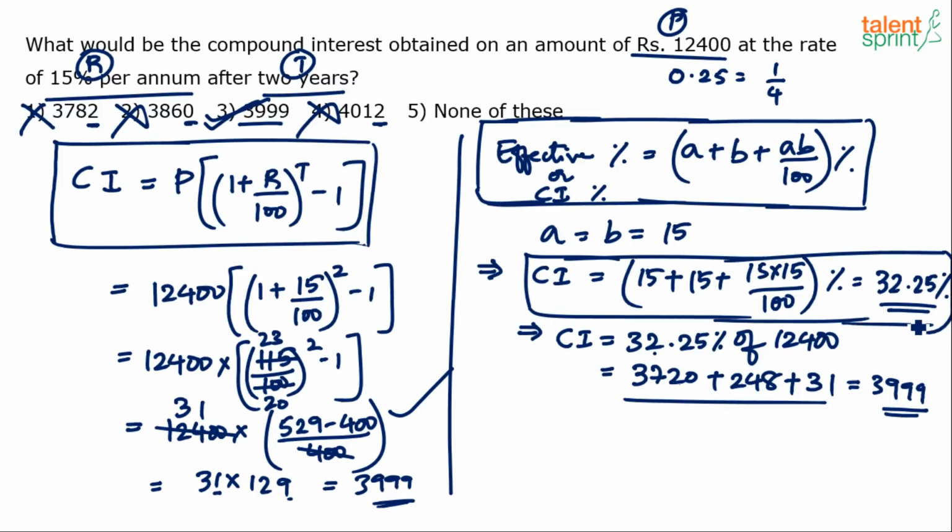You can do this mentally, right? 15 plus 15 plus 15 into 15 by 100 is very easy to solve. You can do that mentally. Like for example, let's assume that the rate of interest is not 15. If it is 16%, what do you do? 16 plus 16 plus 16 into 16 by 100.